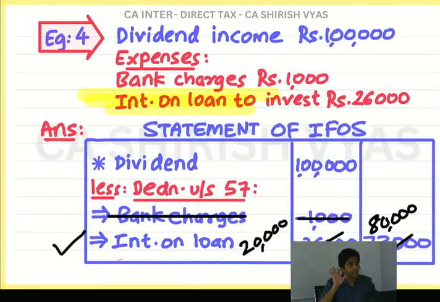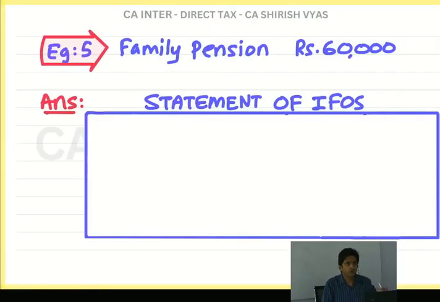Okay. Last point is family pension specific. For family pension, there is a special rule. You know, today what did I say? Family pension, if it is received by the wife or family of an army employee after his death, then we have full sympathy. It is exempt under section 10(19). But that is for army employee, right? Now imagine an employee was not working in army. He was a normal employee. He was doing job in some company. He died. Now family is getting pension. That is not exempt under section 10(19).